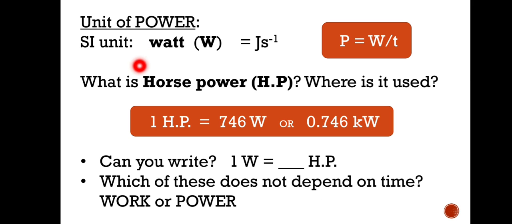Now see the other units of power. One more question is asked here: what is horsepower? You have to answer that, and where it is used. I have given here, and you have to see in your book also, that 1 horsepower is equal to 746 watt, or in kilowatt we can write 0.746 kilowatt, correct? So the question is asked to you, can you write 1 watt is equal to how many horsepower? You have 1 horsepower equal to that much watt, you have to calculate this.